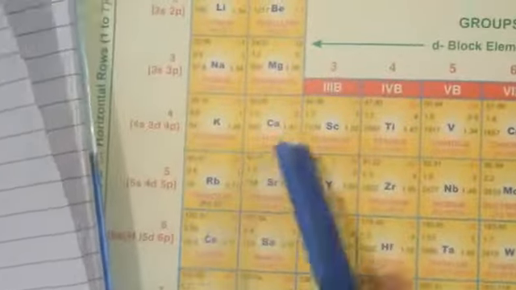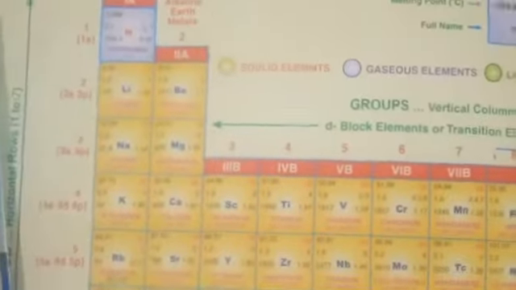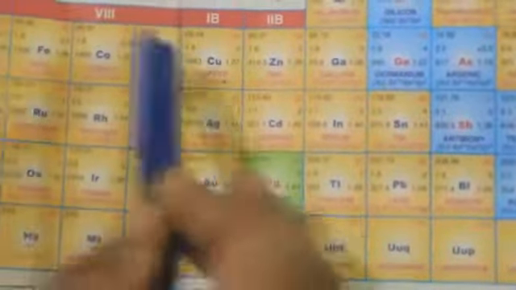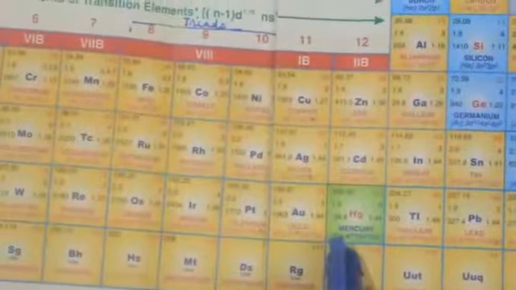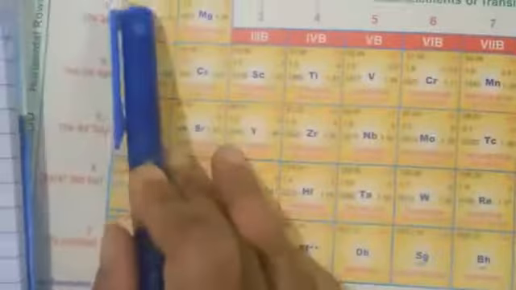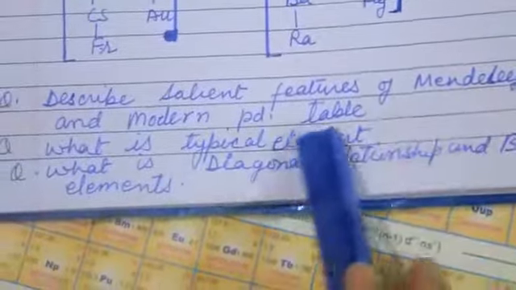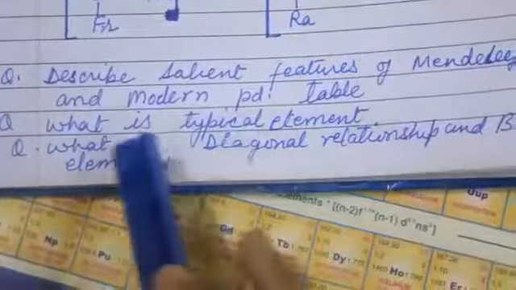See, first A resembles first B, and second A, magnesium, resembles second B. So these work as a bridge, and all these elements work as subgroups. So my question for today: describe salient features of Mendeleev's and the modern periodic table. What is a typical element? What is the diagonal relationship and bridge element? Thank you.